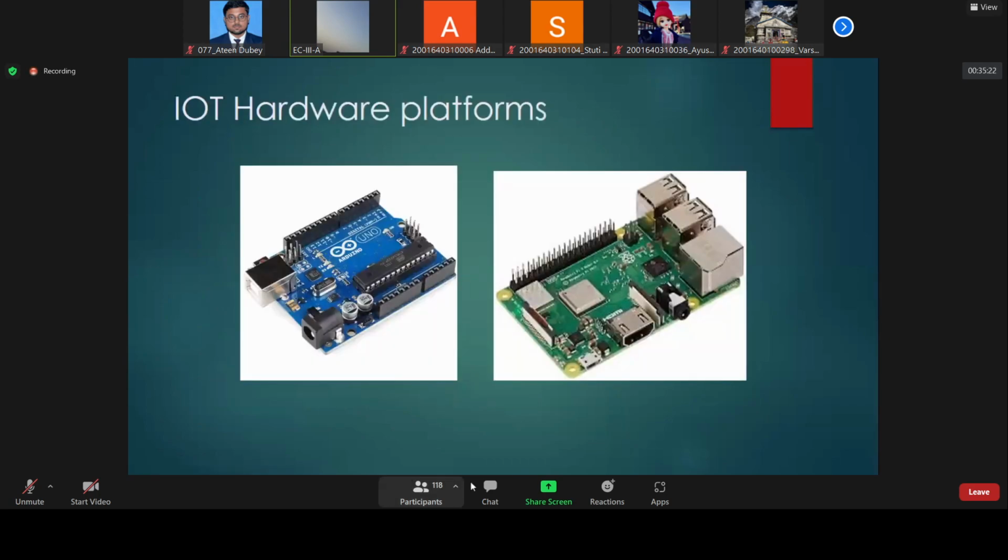Look here. Now I am starting the microcontroller part. This is the board on which we will do all the programming. This is the Arduino Uno. Various versions of Arduino come into the market.